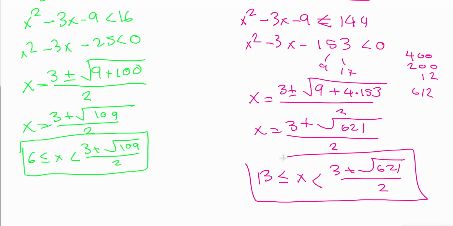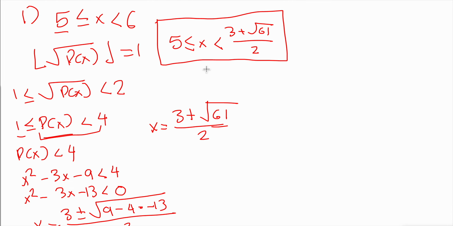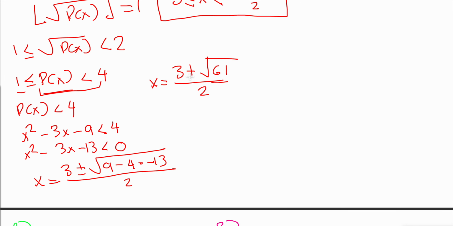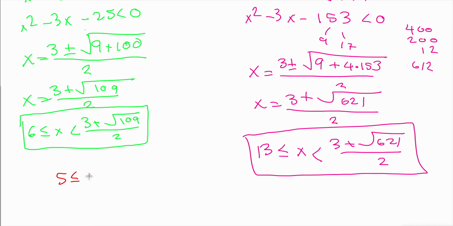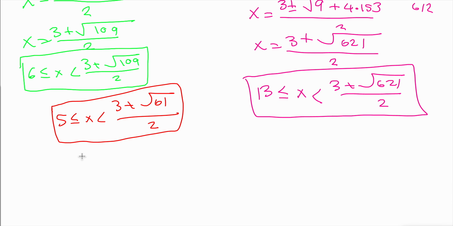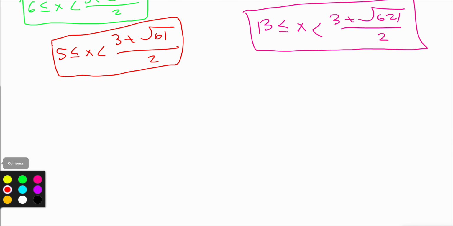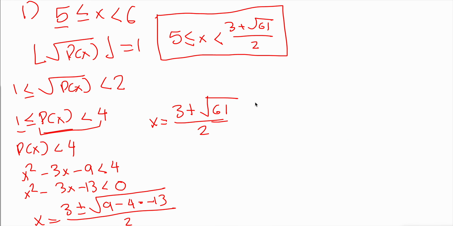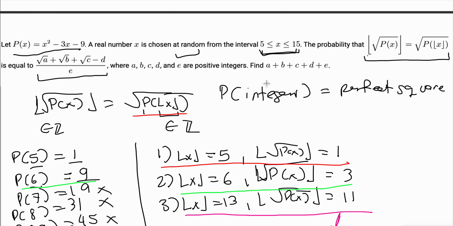So now we have 3 intervals, and I'm going to rewrite the first interval down here just so we don't have to scroll up again. So 5 less than or equal to x less than or equal to 3 plus the square root of 61 divided by 2. So these are our 3 intervals. And now we want to find the probability using these 3 intervals. So the probability that our randomly chosen x will be in that interval is equal to this thing.